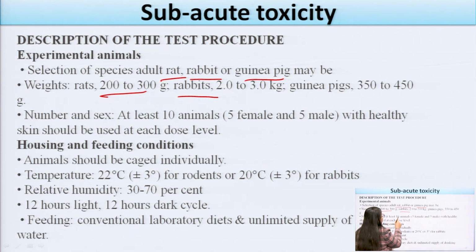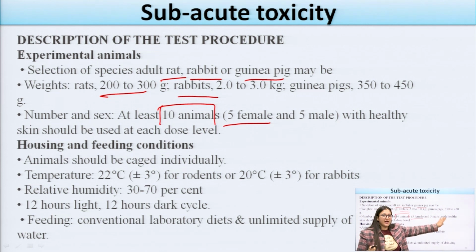Number and sexes: at least 10 animals, 5 males and 5 females, because as we all know, in any experimental study we have to divide the animals into two groups. The first one is the test group, the second one is the control group. So we have to take at least 10 animals, 5 females and 5 males. For any study the animals should be healthy, and healthy skin should be used for each of the doses.